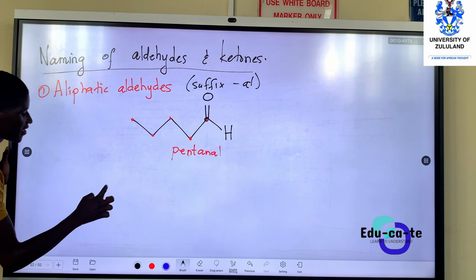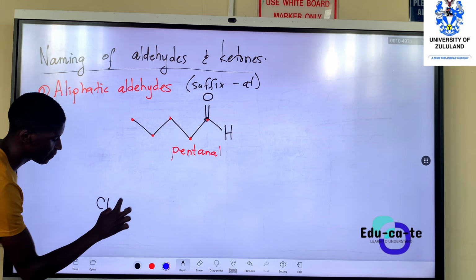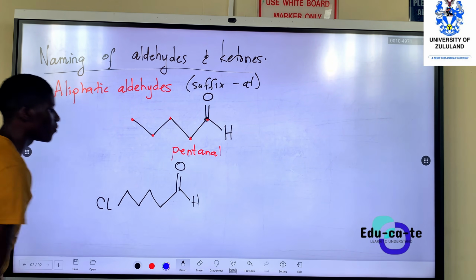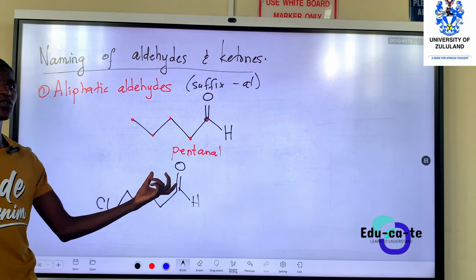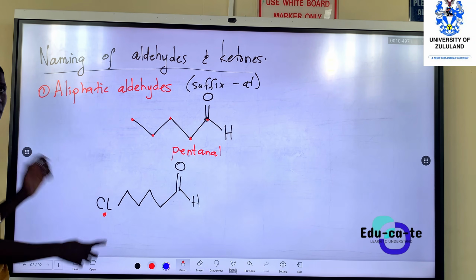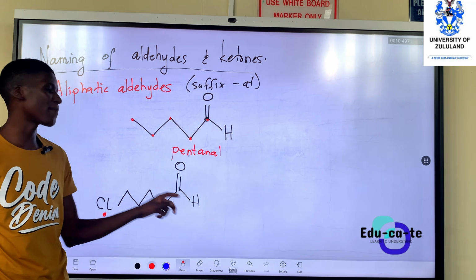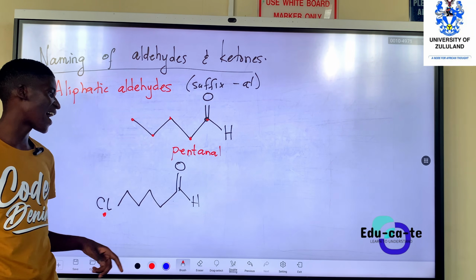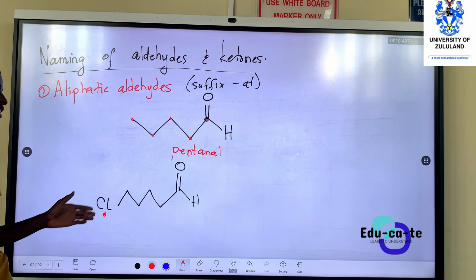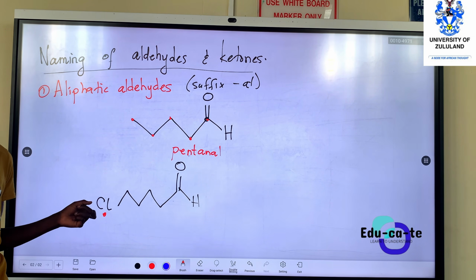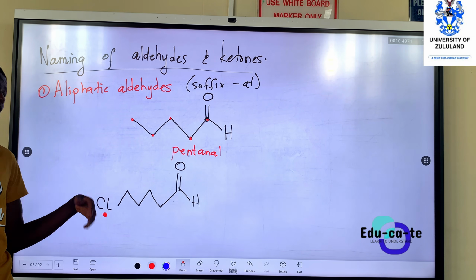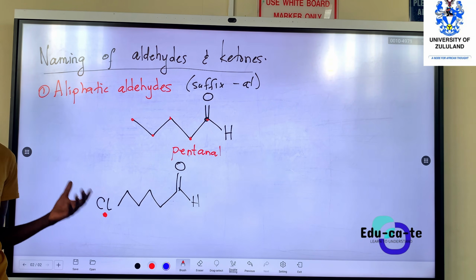We can have other substituents, maybe we have Cl, like this one that I have in my book. This one also is still a normal aldehyde. There is only one functional group, okay? But here, haloalkanes, chlorine is a halogen. But at the same time, we have a functional group, the aldehyde. So this one takes preference over the Cl. So we just call this the aldehyde. You might see haloalkane, then the aldehyde, but it is substituted with Cl. So it's an aldehyde that contains a chlorine atom inside.